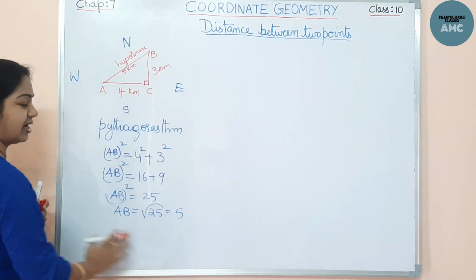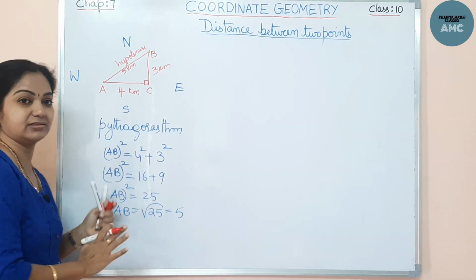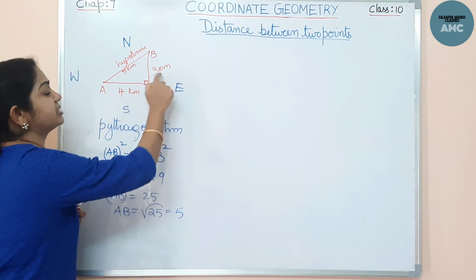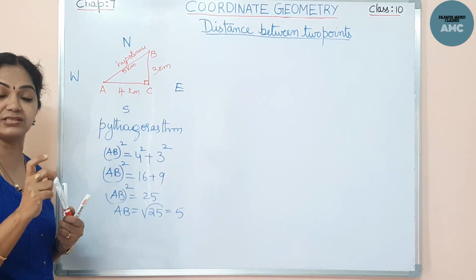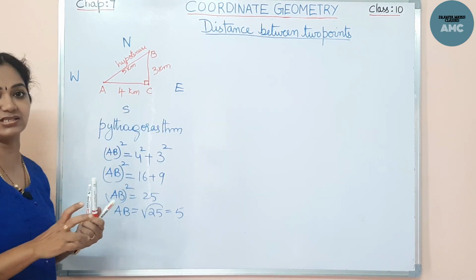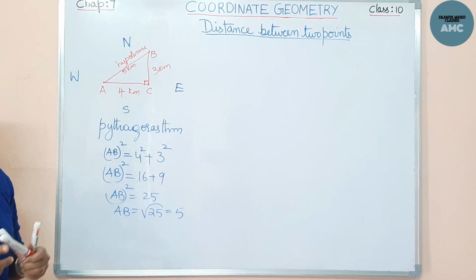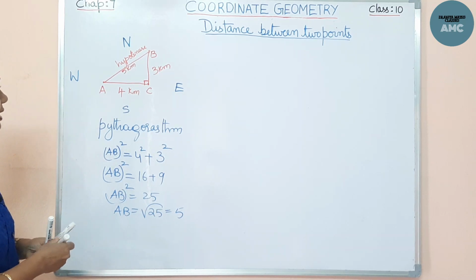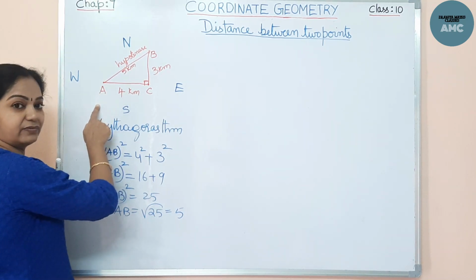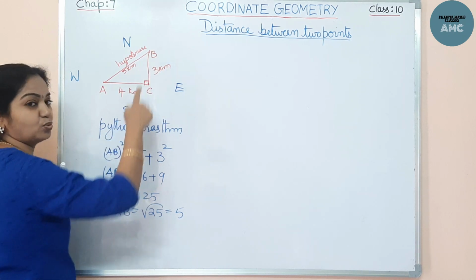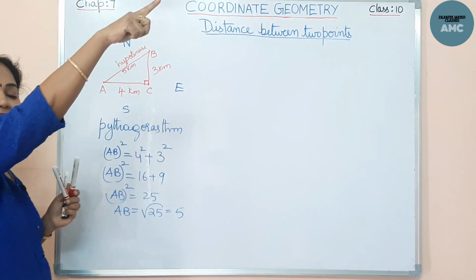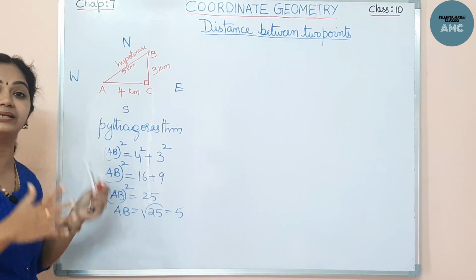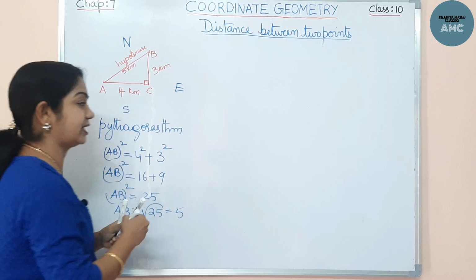That means in general we can find the distance like this using the Pythagoras theorem, where these are the absolute distances. But if the lengths or distances are not absolute, suppose they are in coordinate form, like if I take point A as x1 y1 and point B as x2 y2, how much is the distance travelled from A to B? I have to calculate it in coordinate geometry. Let's see how to calculate.